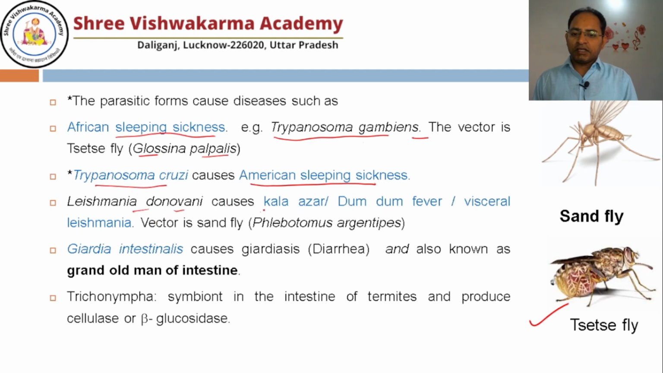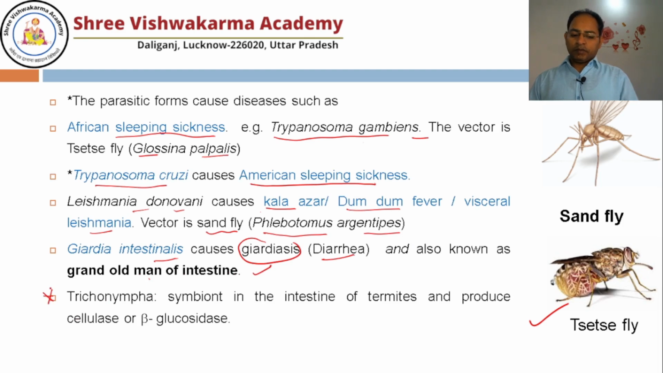Leishmania donovani causes the disease Kala Azar, dumdum fever, visceral leishmaniasis, and it is spread through the sandfly that is known as Phlebotomus argentipes. Giardia intestinalis causes giardiasis, diarrhea, and is also known as the grand old man of the intestine.